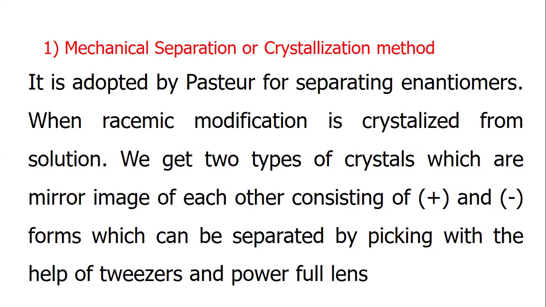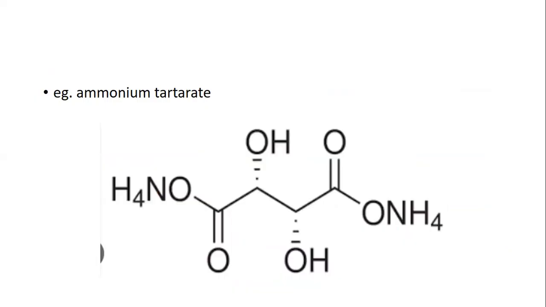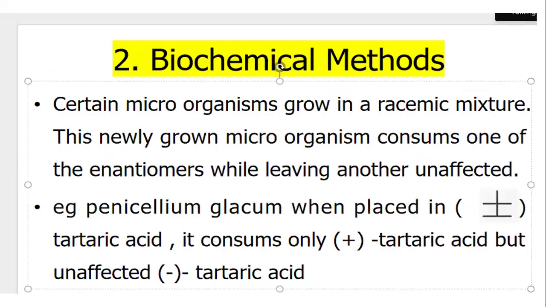We get two types of crystal which are mirror images of each other, consisting of plus and minus forms, which can be separated by picking with the help of tweezers and a powerful lens. Example: ammonium tartrate. Biochemical methods.